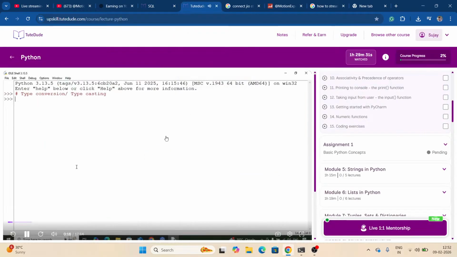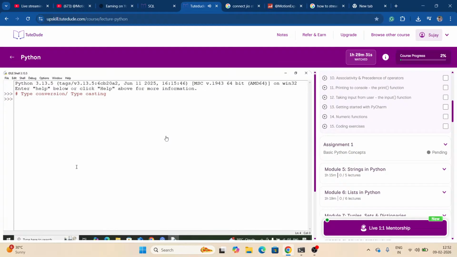Now, what is the meaning of type conversion or typecasting? As the name suggests, converting the data type from one to another, right? If data is there in one data type, we can convert it into another data type if possible, right? It's not necessary that all the data types can be converted to other data types. There are certain rules that Python follows. We'll look at those. Okay.